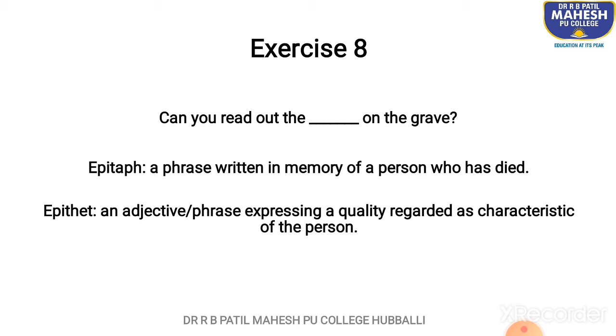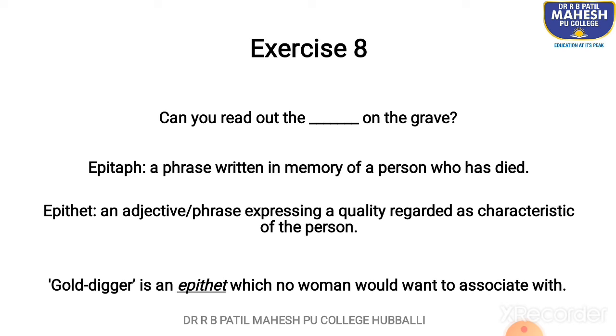Now considering this sentence here, can you read out the epitaph on the grave? We'll write epitaph in the blank provided here. The word epithet can be understood in this manner as well. Gold digger is an epithet which no woman would want to associate with. So this is the meaning or how the word epithet can be understood through this sentence. Okay, gold digger is an epithet which no woman would want to associate with.